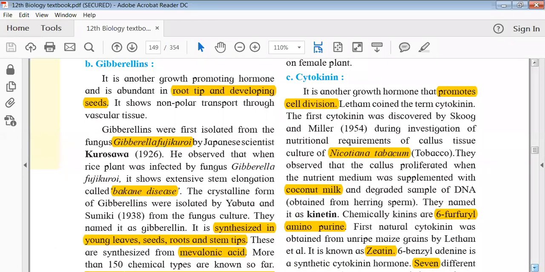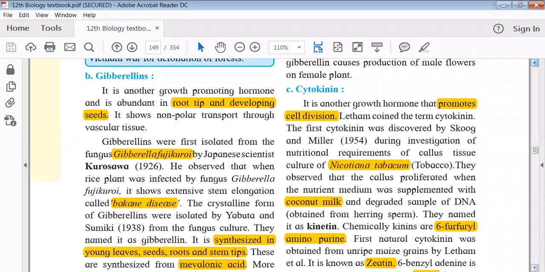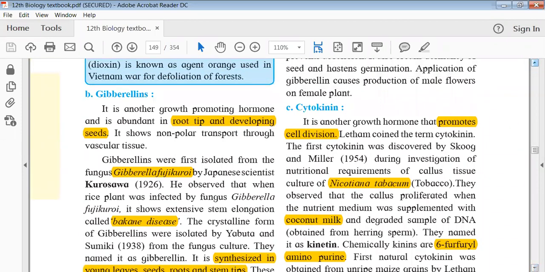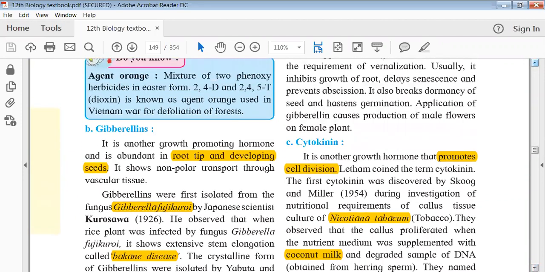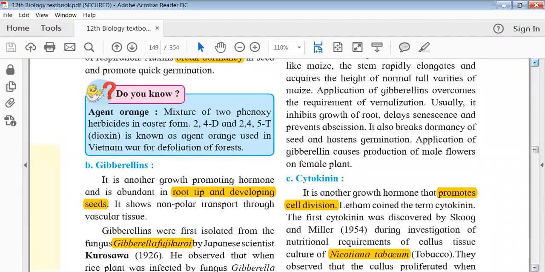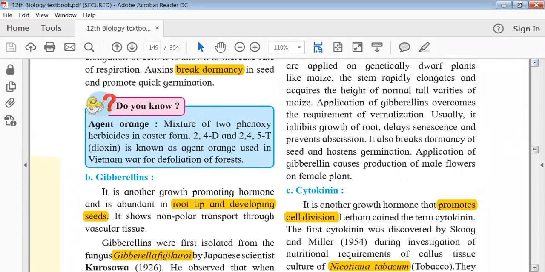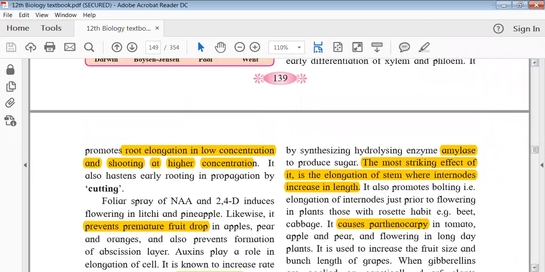Then the next hormone that comes is gibberellins, which we will just start. I will not finish it because my laptop is going to be dead soon. If it takes 5 minutes, we will look at its background, what gibberellins are and all. But if you have any doubt about the hormone part or about auxin, please ask me, we can discuss.